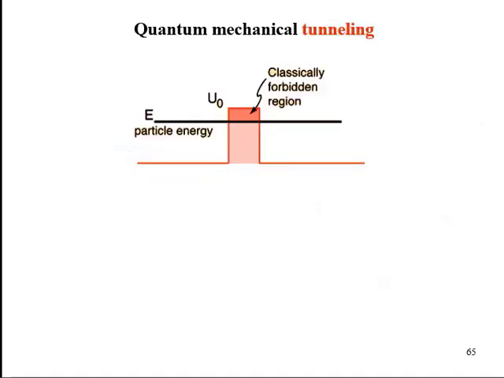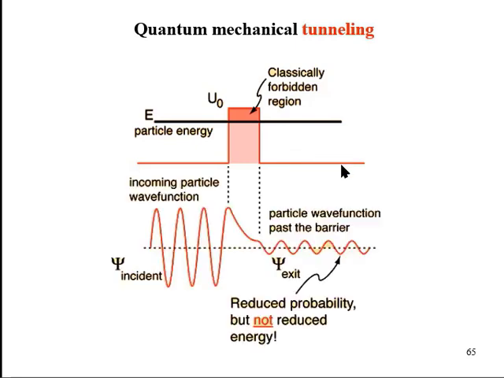As a summary, for a particle encountering a potential barrier, quantum mechanically there is a non-vanishing wave function in the classically forbidden region. The wave functions in all the three regions are these.